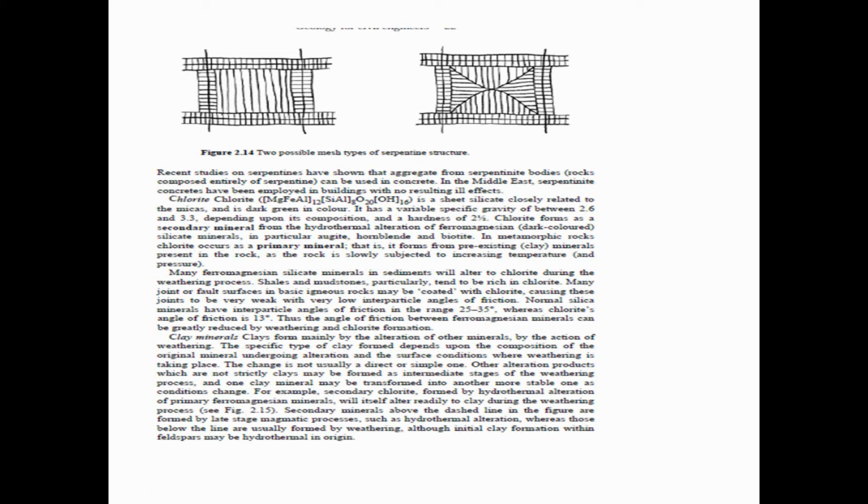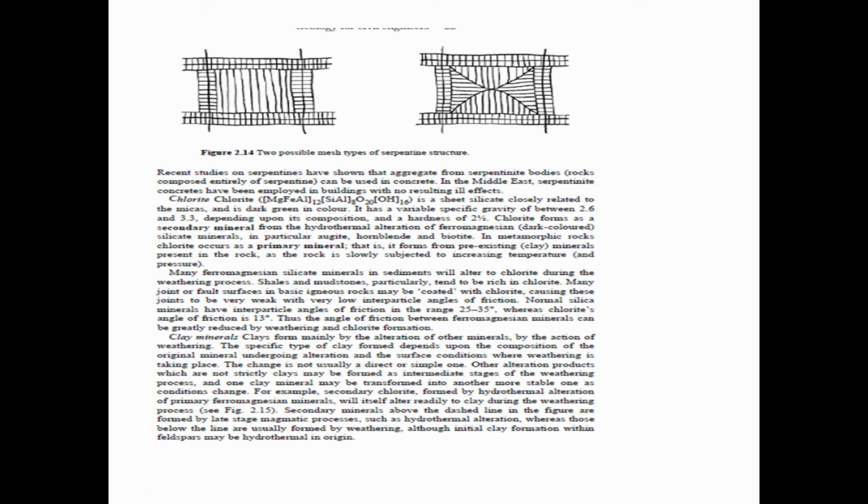Other alteration products which are not strictly clay may be formed as intermediate stages of the weathering process, and one clay mineral may be transformed into another more stable one as conditions change.